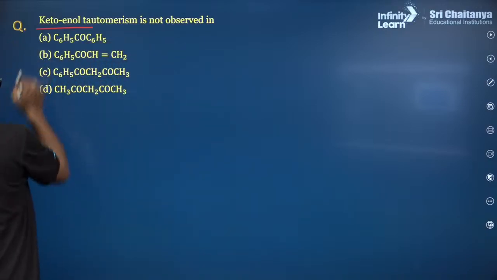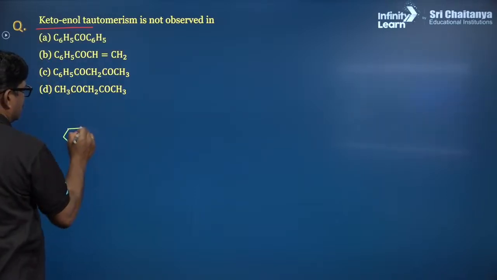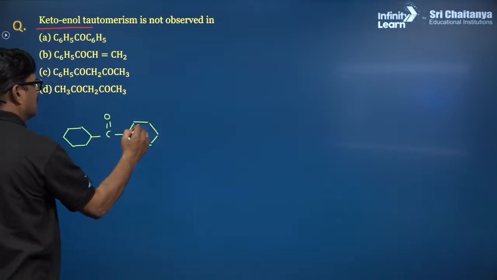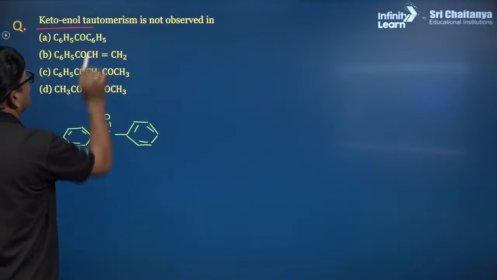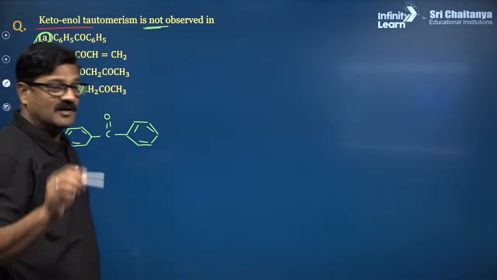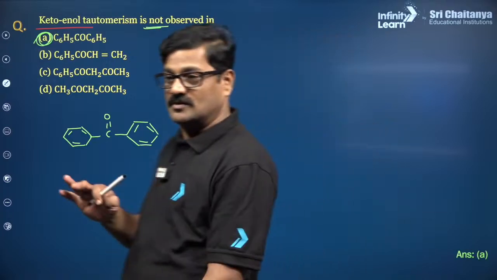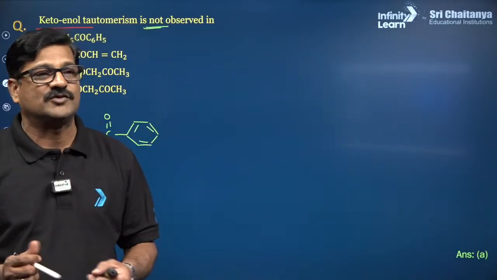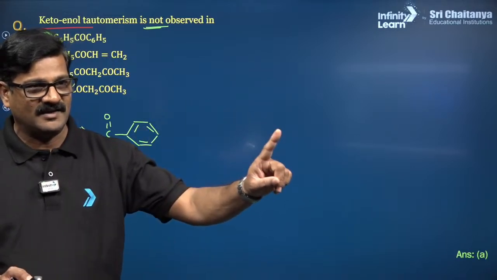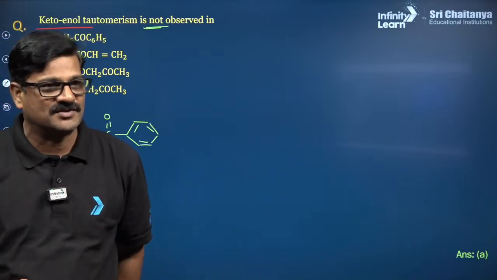Now, in this case, if we check the structure A, C6H5, C double bond O, C6H5. In this case, tautomerism is not possible. इसमें alpha hydrogen ही नहीं है. Answer is going to be A. Alpha hydrogen नहीं है. So my answer is going to be A for this question. So to explain one question, I took minimum 10 minutes to go for the concept behind that. Everybody accept it? You like it? Chetan, Aman Pandey, Krishna Yadav, and other students Altamash, Chetana Chauhan.